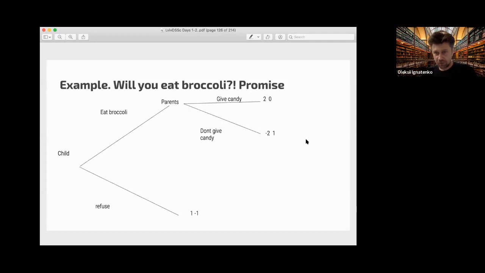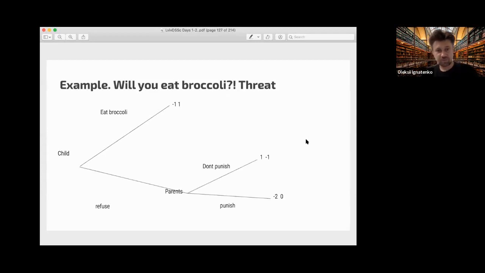If the promise is working, then you need to pay something to keep this promise. What is the threat here? The threat is if you refuse to eat broccoli, then we punish you. So if the threat is working, then you do not need to pay anything. The thing about a threat is that if it is credible, if the child believes that the threat is real, then it costs you nothing.